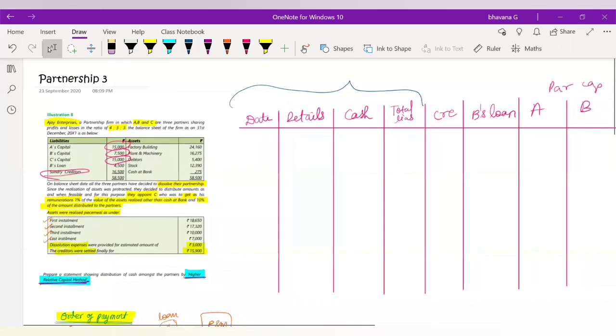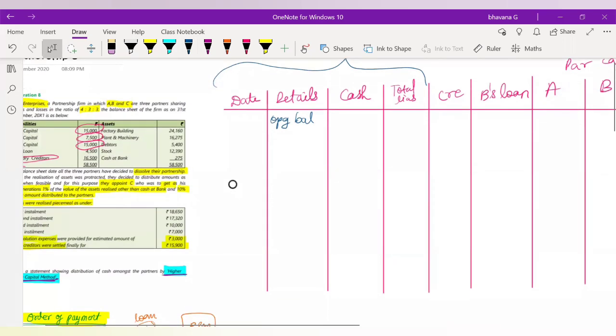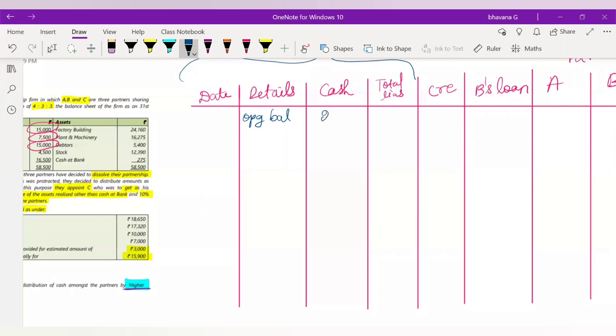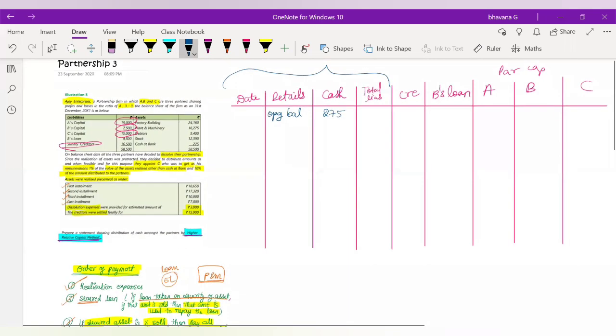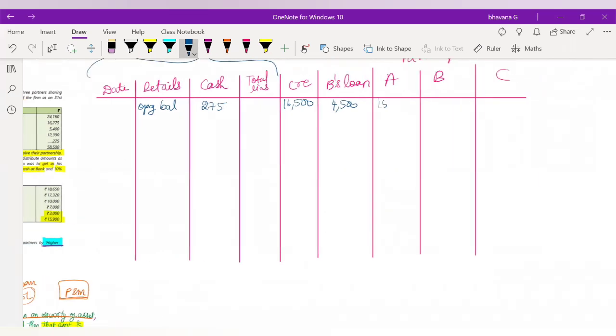Okay, so now we will start with writing our answer. In our answers, you must always start by writing your opening balances. What is the opening balance of cash? Please see the question, illustration number 8. The opening balance of cash is 275. Next, what is the opening balance of creditors? It is 16,500. What is B's loan opening balance? It is 4,500. A's capital will be 15,000.